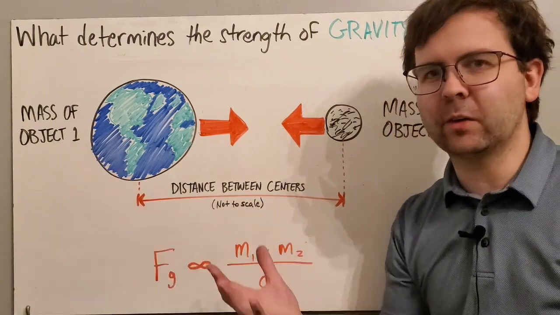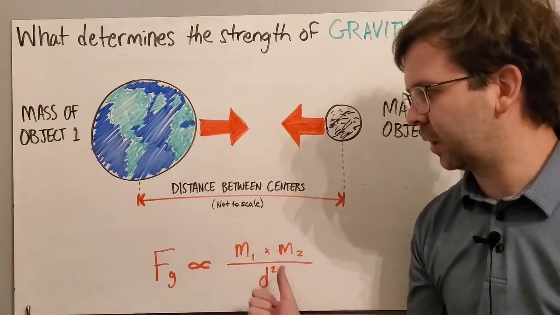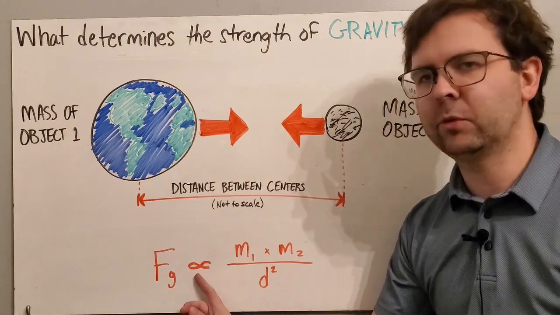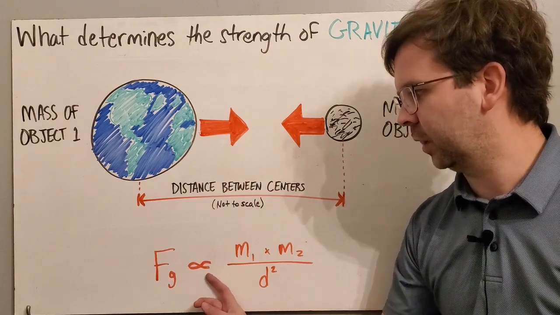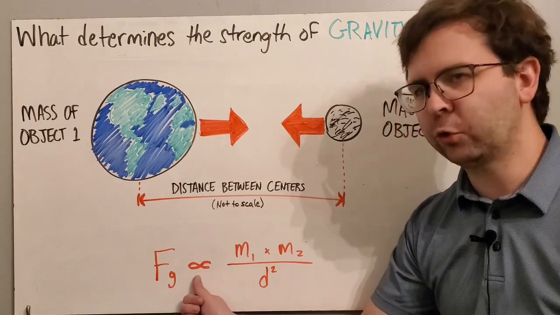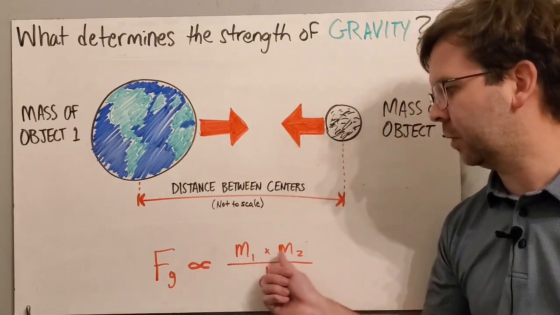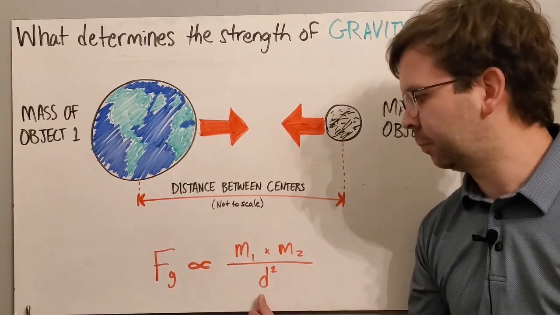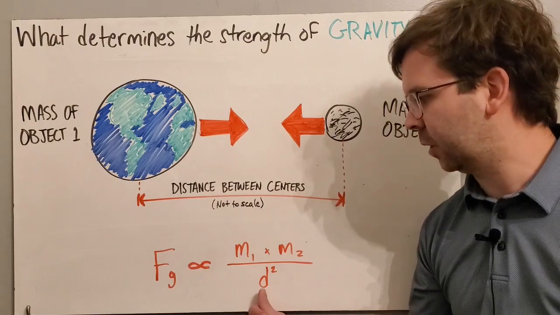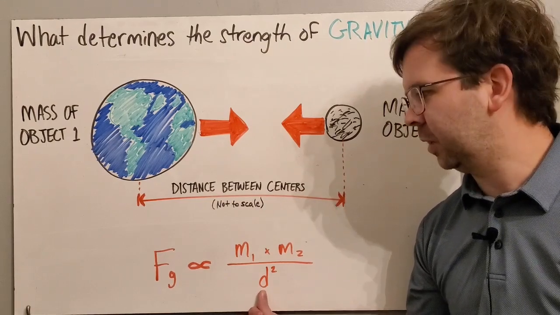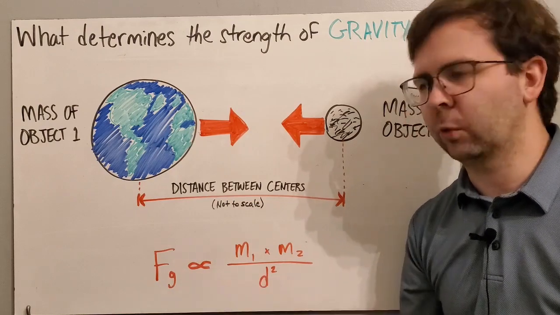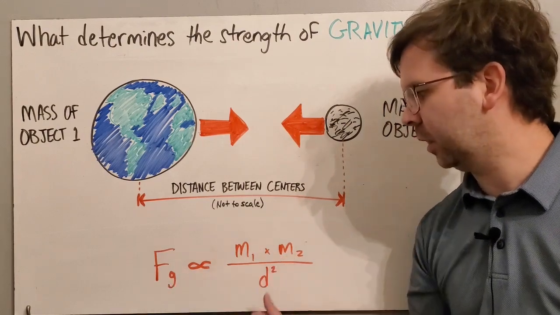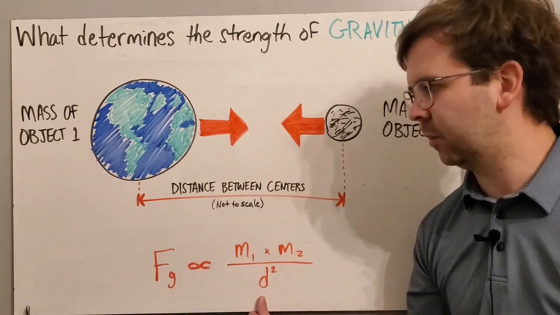So to put this all together in a relationship with mathematical symbols, we have the force of gravity, and this symbol means proportional, or is related to. The force of gravity is proportional to the product of the masses divided by the distance squared. So if you have a big distance, that's going to be a big denominator, which means a weaker gravitational force. And then in the numerator, masses. So more mass means more gravity. More distance means less gravity.